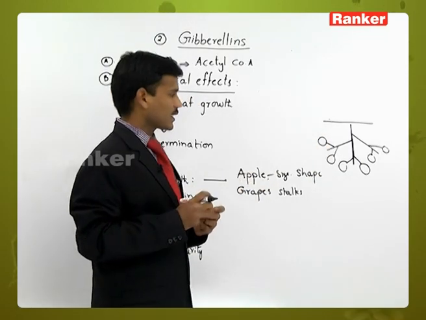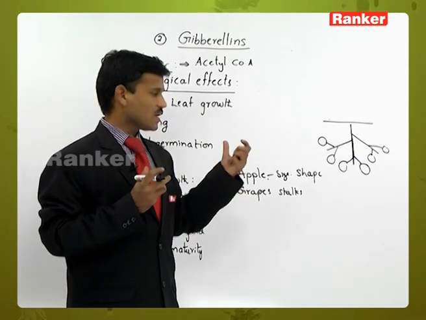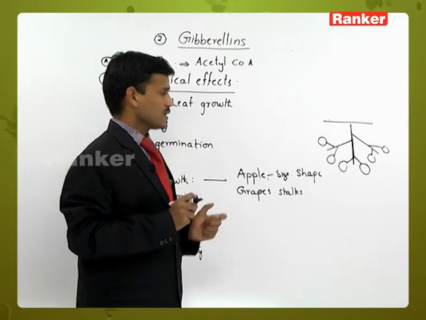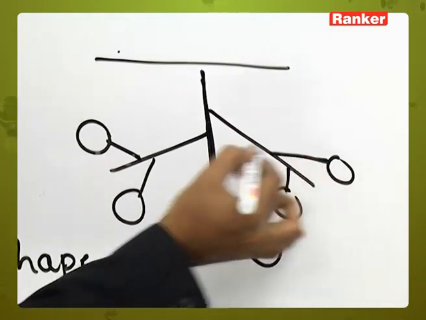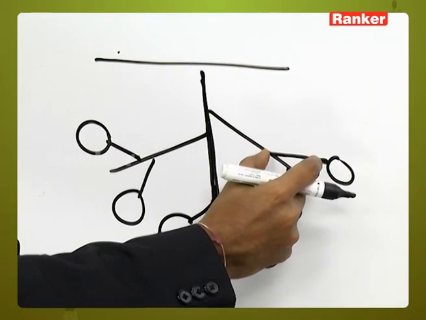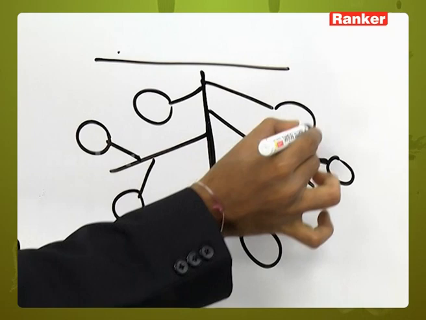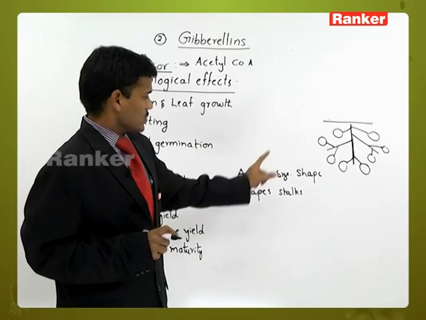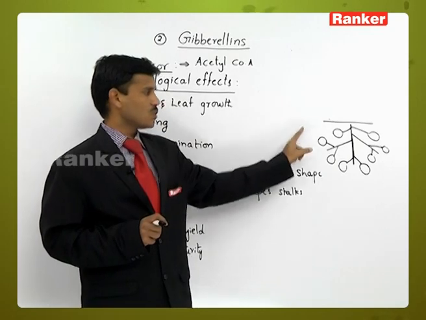If all are arranged compactly, the grape bunch is sometimes affected by fungal pathogens. That's why gibberellic acids elongate the grape fruit stalk or pedicel, increasing its length, so the fruits are loosely arranged. If they are loosely arranged, there is no fungal pathogen effect. If they are compactly arranged, they are easily affected by fungal pathogens. So the grape stalk length is increasing due to gibberellins.